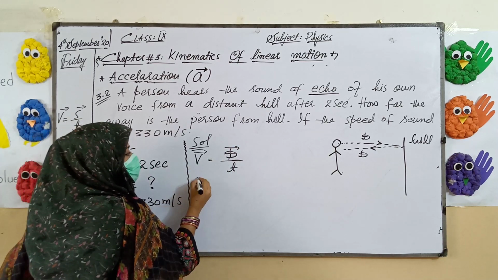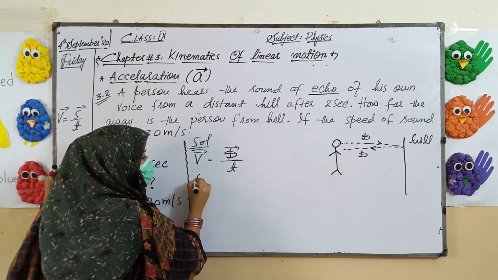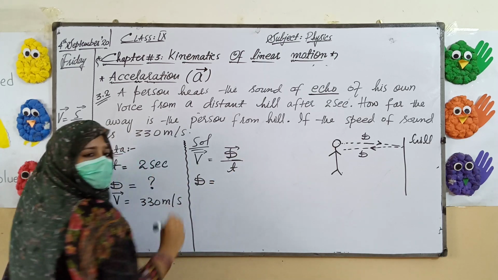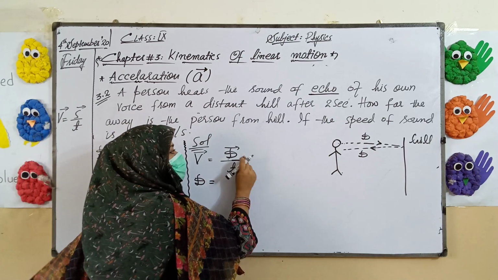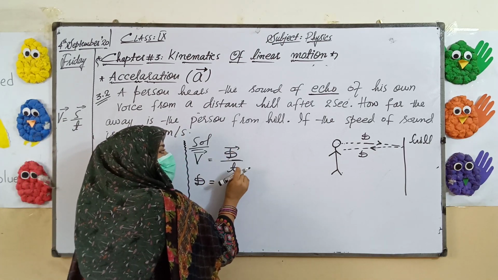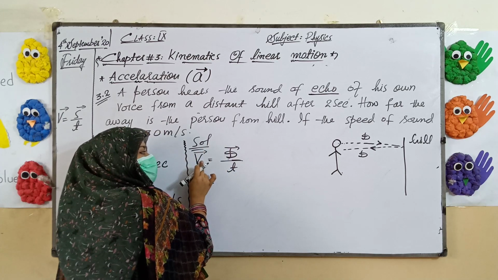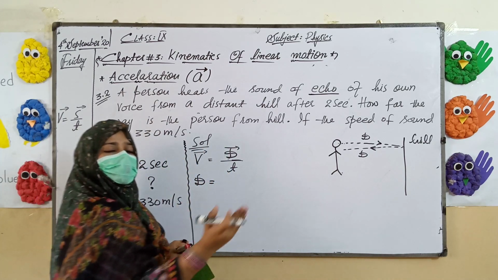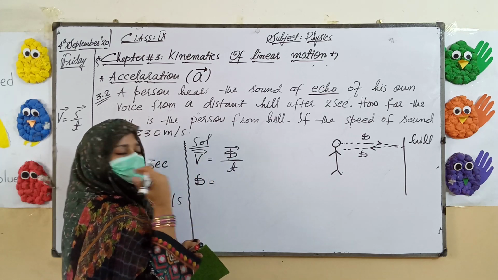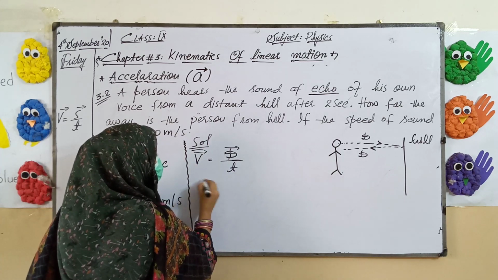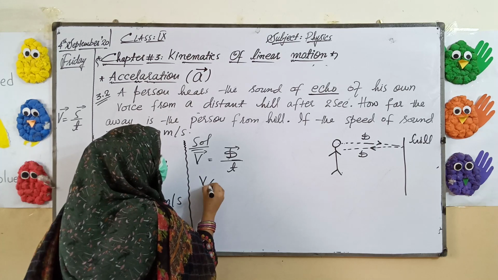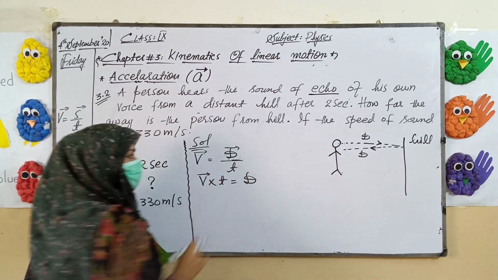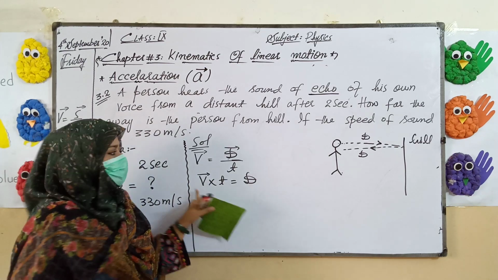Now we have to calculate D, so leave D in its place and bring T towards the velocity. Time is being divided with the displacement. When it comes to the other side of the equals sign, it multiplies with the value on that side. V multiplied by T is equal to D.